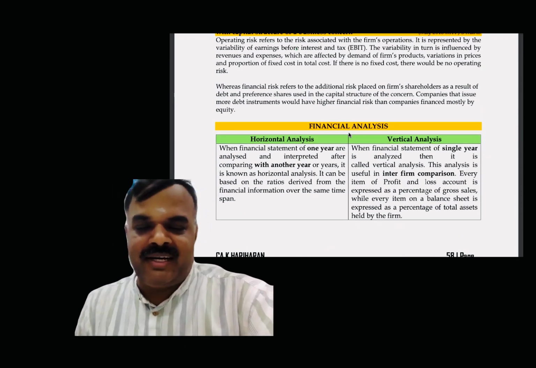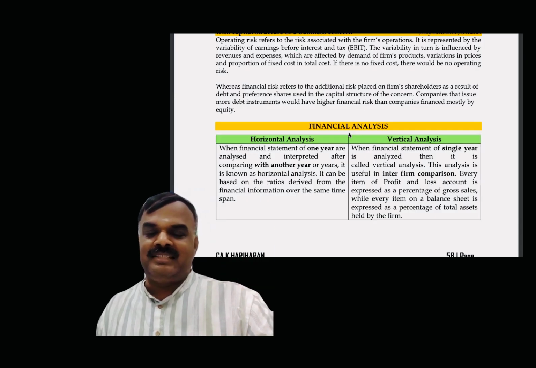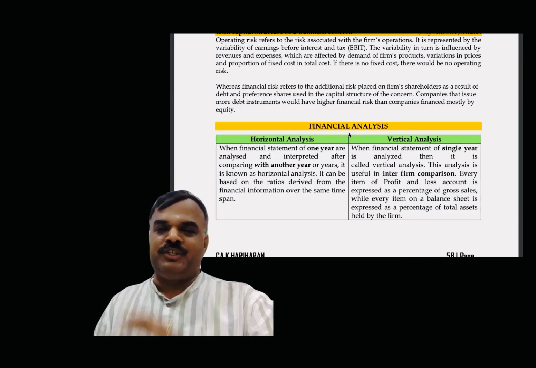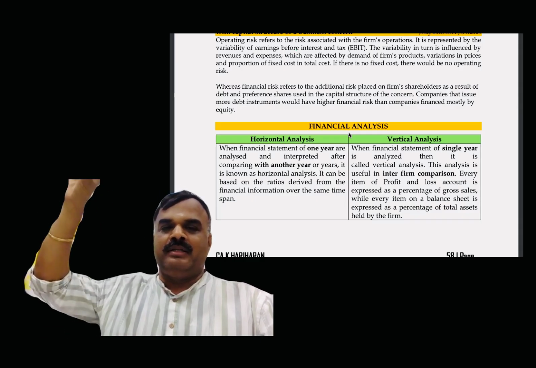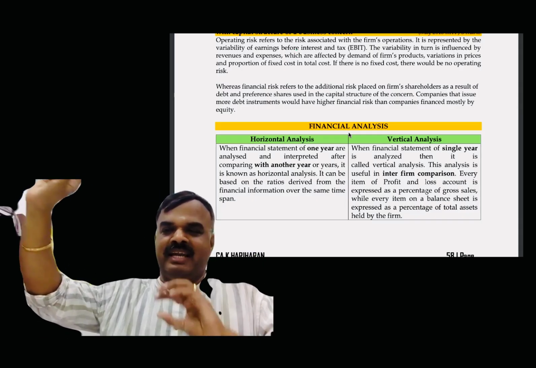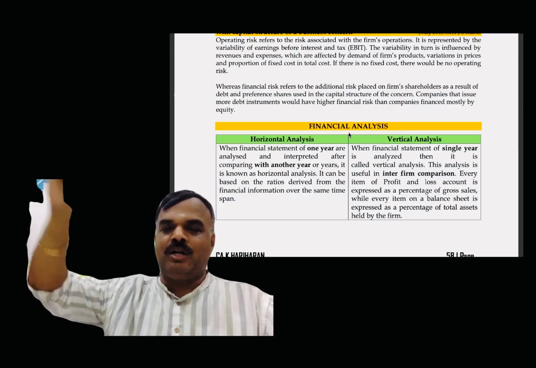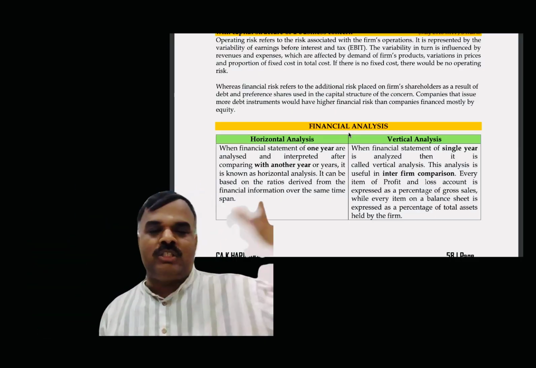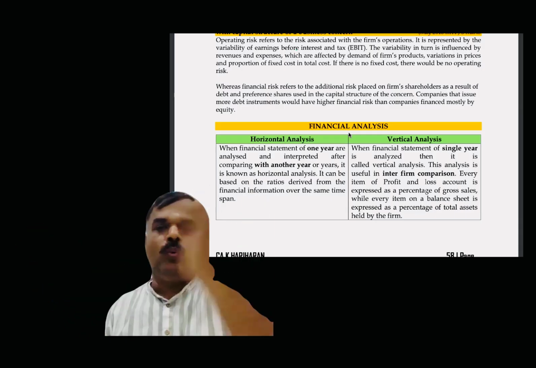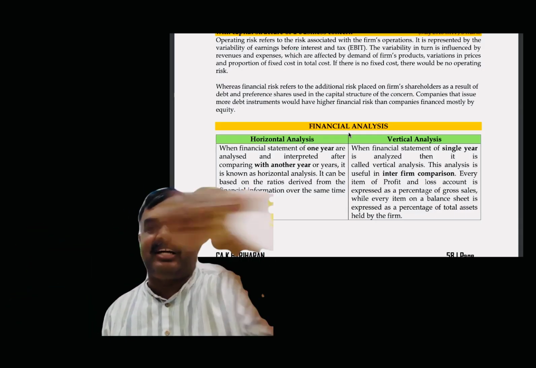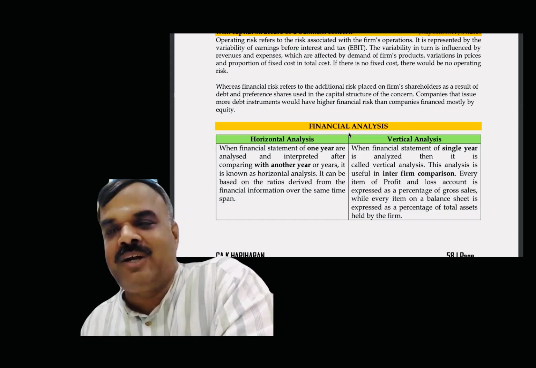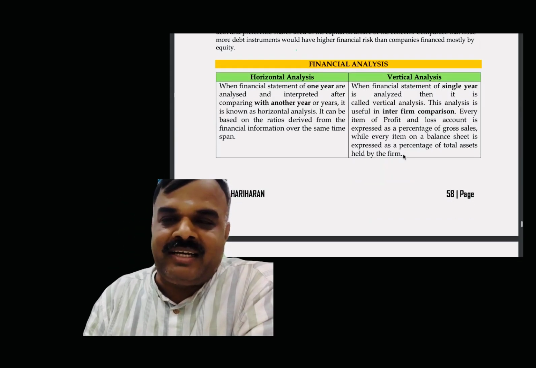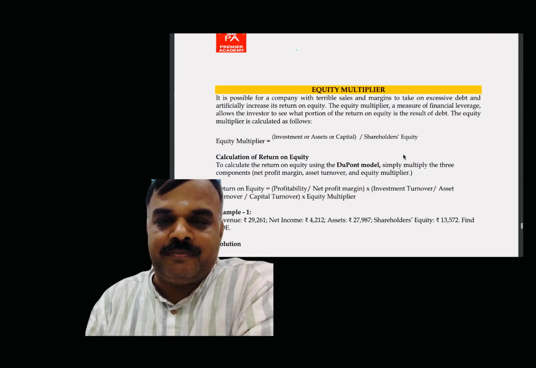Financial analysis. One is called horizontal analysis, another one is called vertical analysis. So in vertical analysis, net profit ratio and gross profit ratio represent what? Comparing sales with net profit, that is called vertically we are analyzing. That is called vertical analysis. One year to another year, last year sales, current year sales, one year to another year comparison, that is what horizontally we are analyzing. That is called horizontal analysis. So financial analysis is either by way of horizontal analysis or vertical analysis.